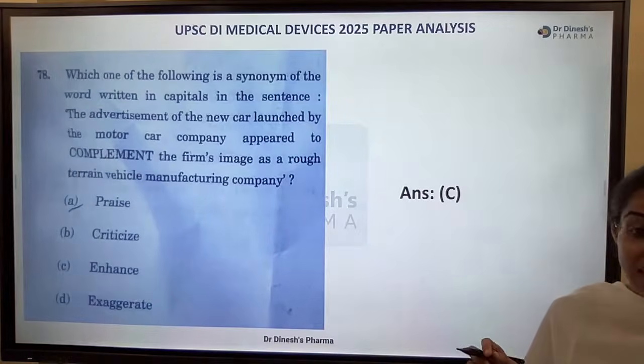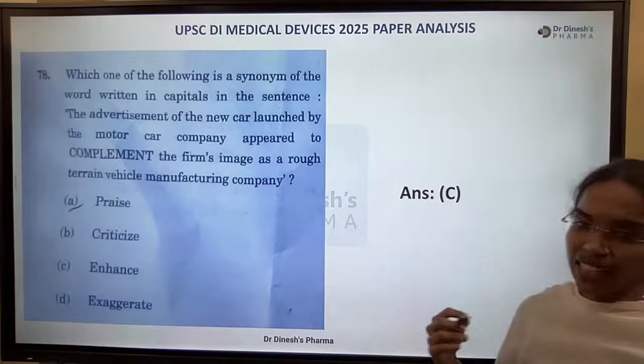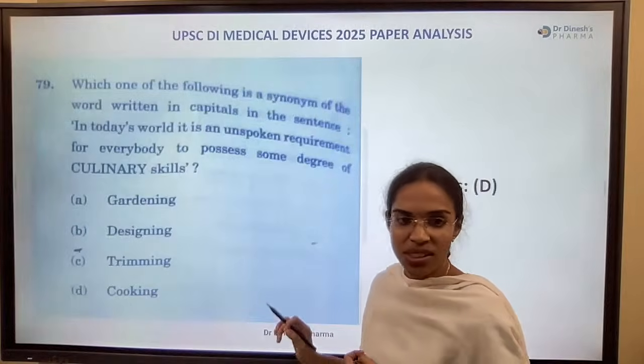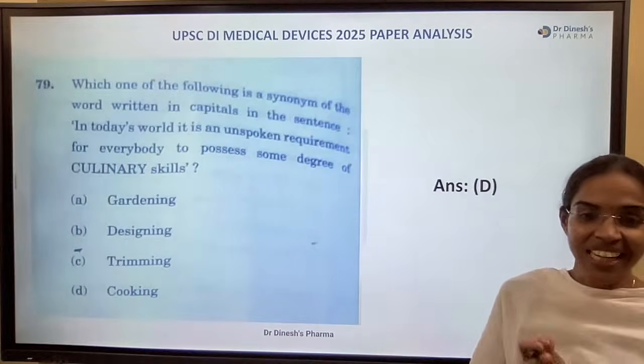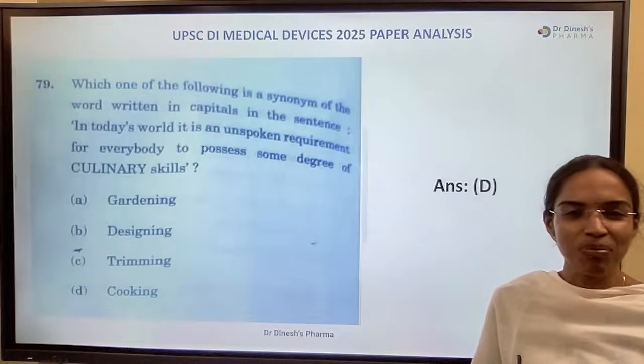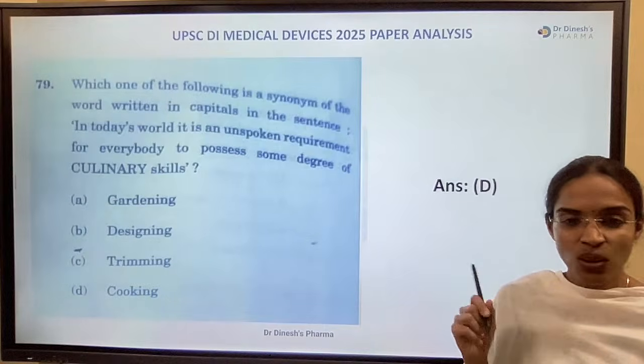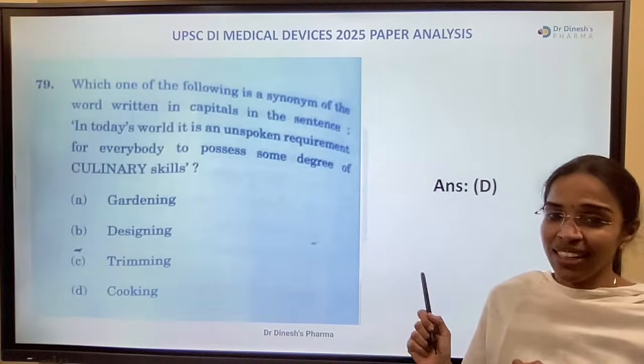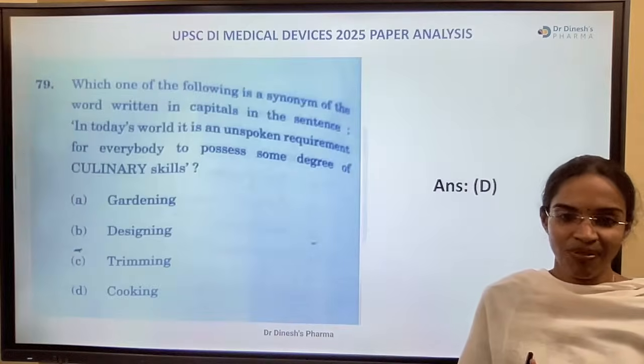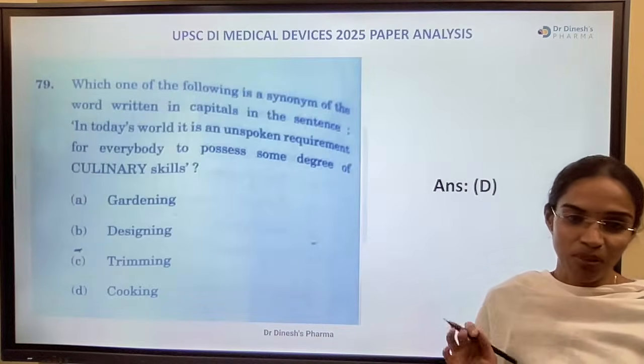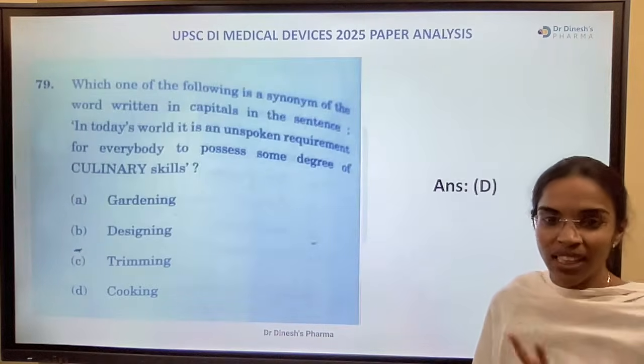So the right answer here is C. Enhance. It enhances. Very good. Very simple and important question. Who has made a mistake in this particular question, it's upon you people. If you have made a mistake in this.